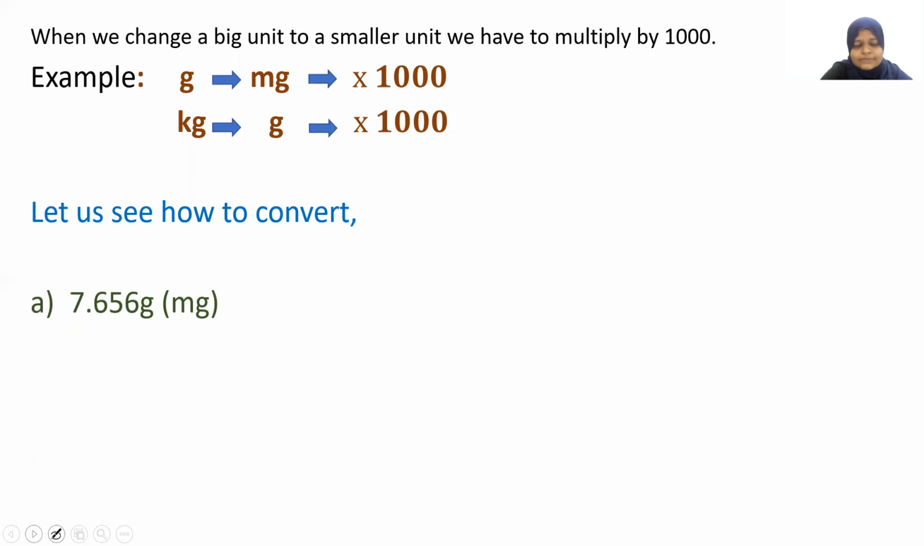So we'll see the first one. The first one has a decimal point: 7.656 grams. You're going to change into milligrams. So grams is a big unit, milligram is a small unit. So big unit changing to small unit, what are you going to do? Correct. Multiply by 1,000. When you're multiplying a decimal number by 1,000, I will do a video for you on decimal multiplication later.